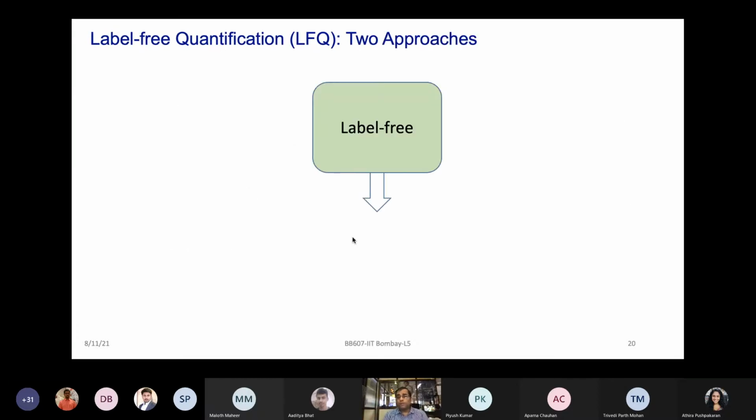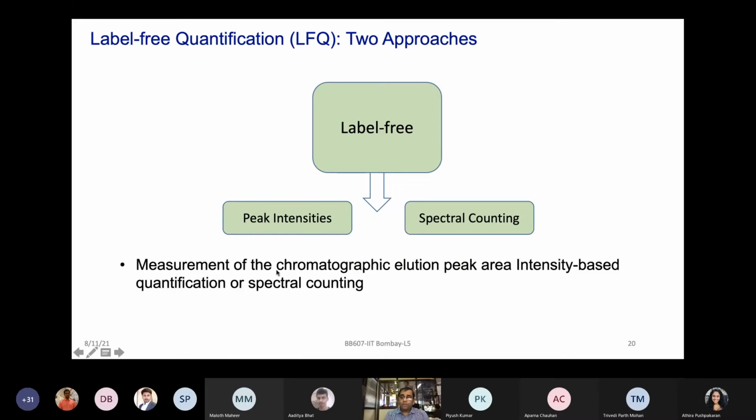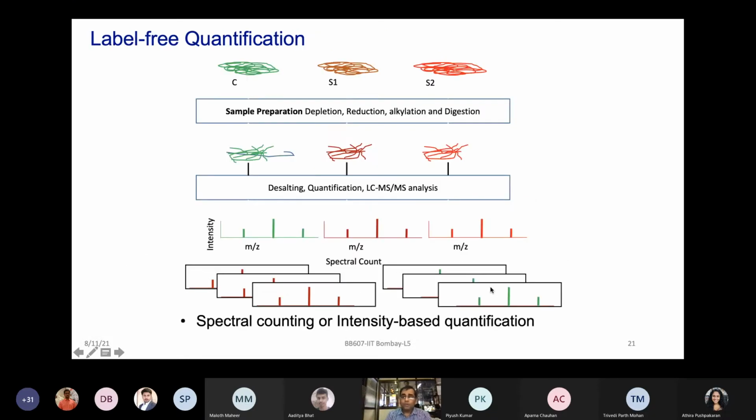There are two possibilities of using this concept for quantification. One is to look at the peak intensities of these peptides, and the second is how many spectra we see for these peptides, with spectral counting. So we are looking at the chromatographic elution of these peptides, which comes at a specific retention time, and trying to measure their intensity or their number of spectra, which is being monitored and can be used for quantification as well. So let's talk about each one of these.